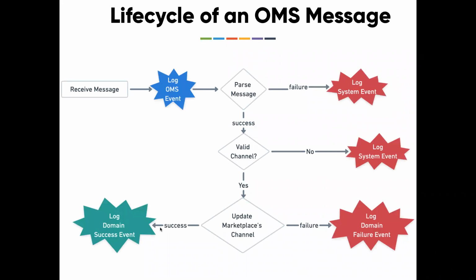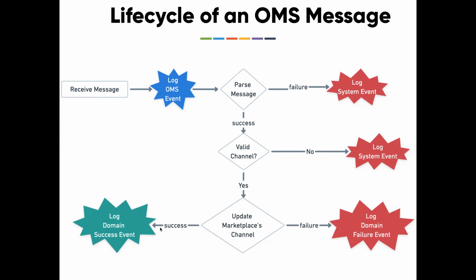A typical approach that I personally follow is to have a high level flow of the data. That is one technique, kind of a mind map. If you look at it from a high level, this is what we need to do. When we receive a message, we need to log it so that it will be used for auditing. Then we need to parse the message and find out what the message is all about. Then we need to check whether it is intended for a valid channel, like Flipkart, TataClick, or some random channel.